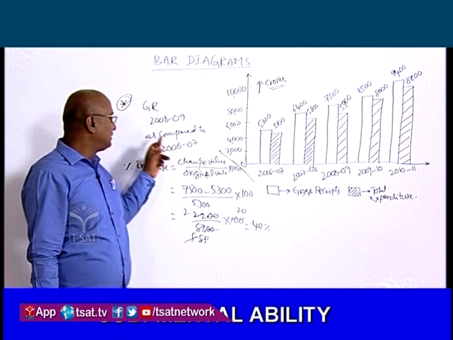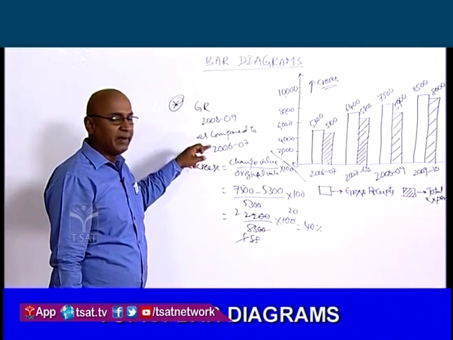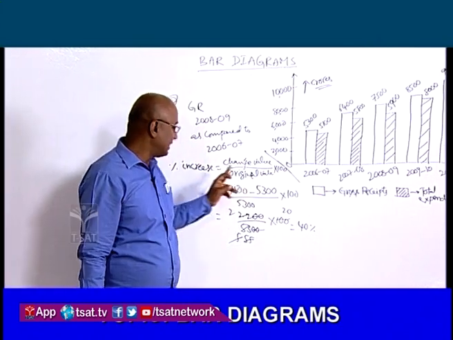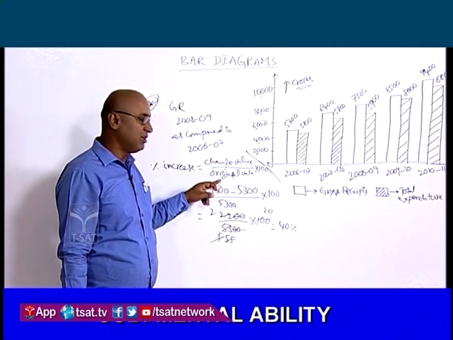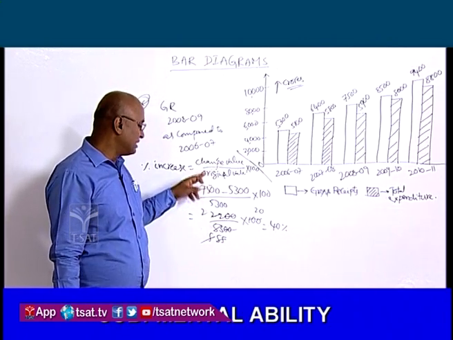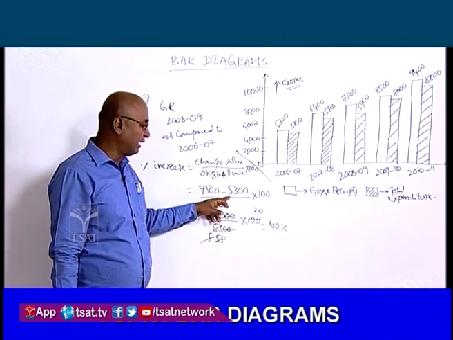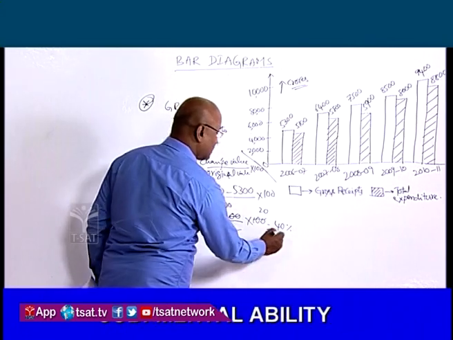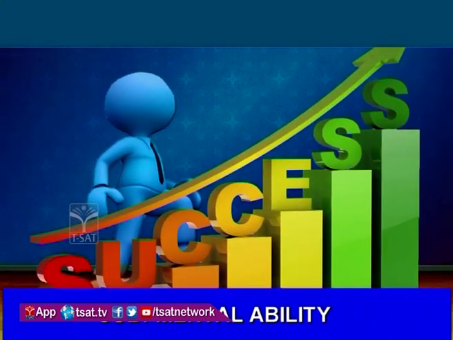Correct? So percentage increase in the year 2008-9 when compared to 2006-7 in the gross receipts is equal to percentage increase is equal to change in the value by original value into 100, that is 7,500 minus 5,300 by 5,300 into 100, which will give you 40%, and the exact answer is 41.5%. Next question.